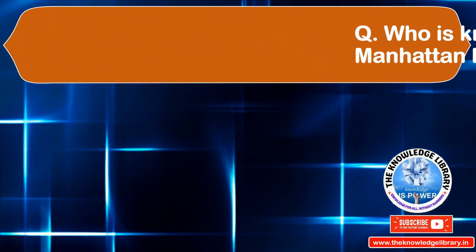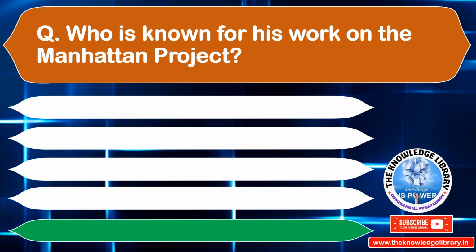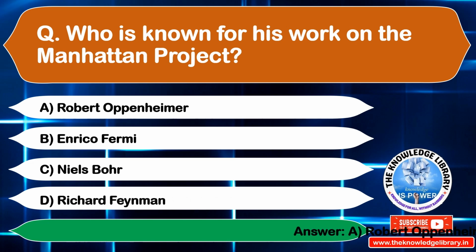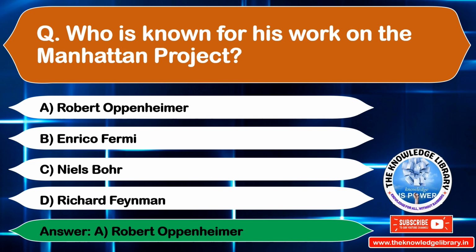Who is known for his work on the Manhattan Project? Option A. Robert Oppenheimer. Option B. Enrico Fermi. Option C. Niels Bohr. Option D. Richard Feynman. The correct answer is option A. Robert Oppenheimer. Move to the next question.